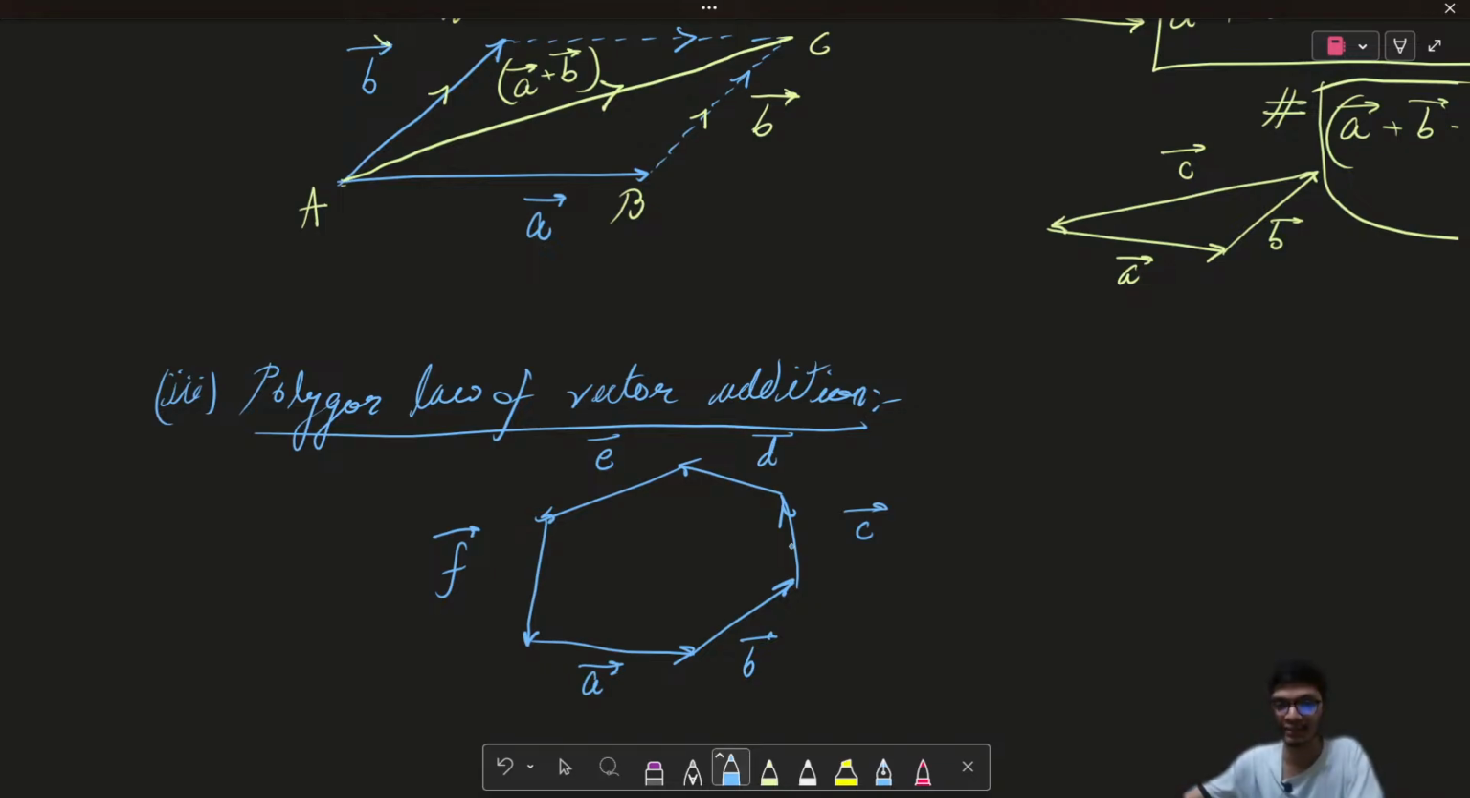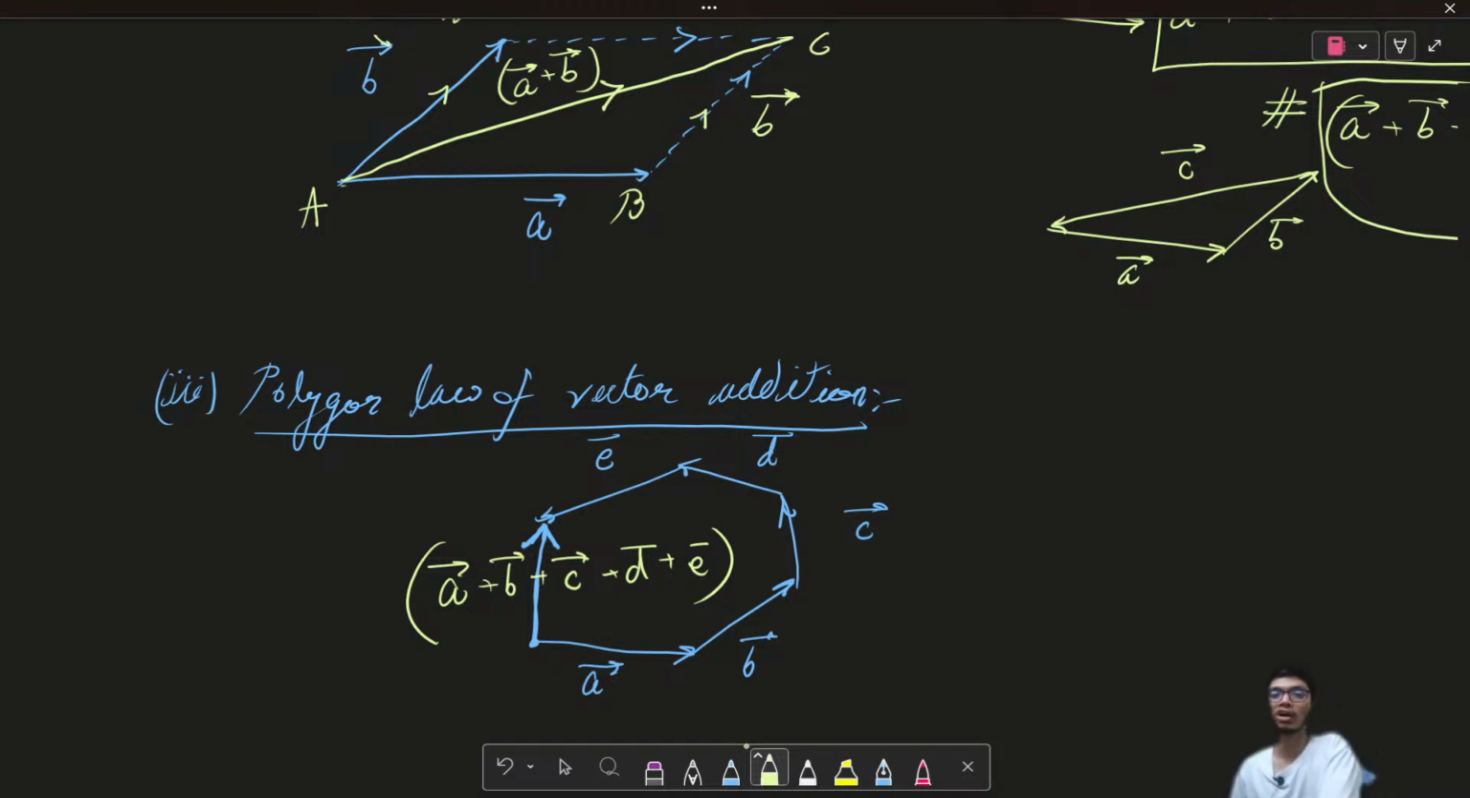But what I can understand is that now if I just remove this F vector, such that this is my arrangement of all the 5 vectors, and if I just join the tail of the first vector with the head of the last vector, then this particular thing is going to represent nothing but the sum of all the vectors. Okay, so this is basically also known as the polygon law of vector addition.